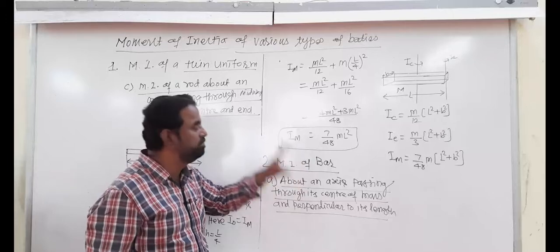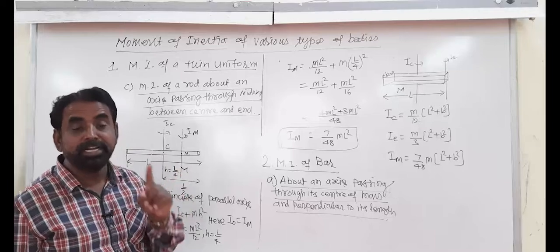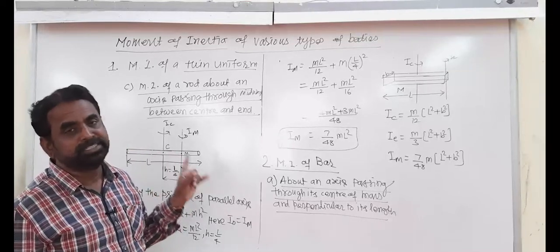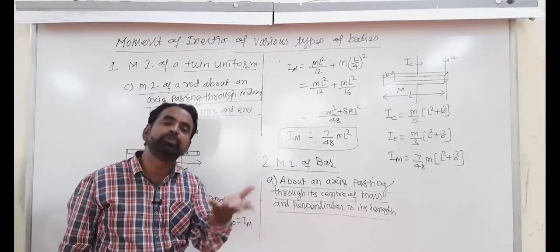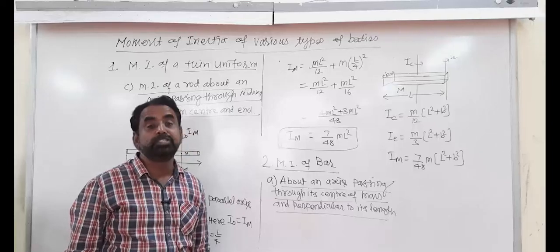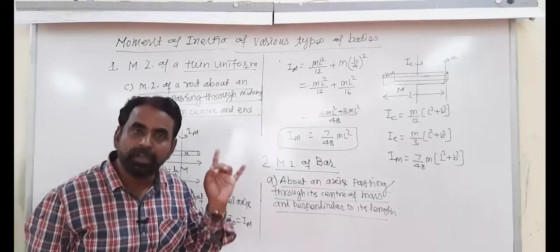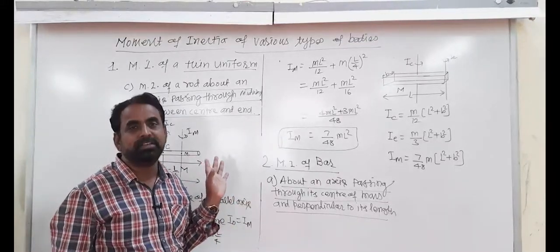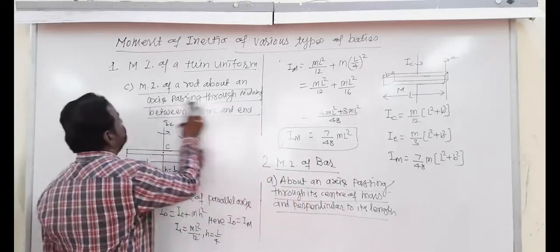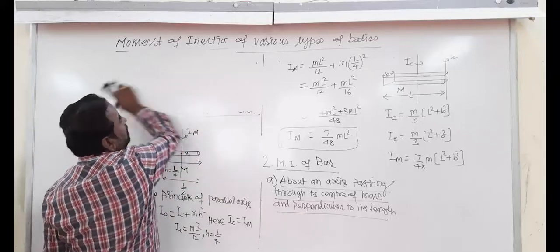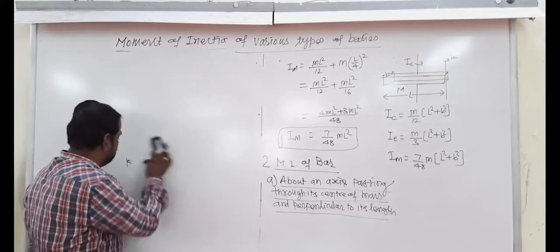And with the analogy of this, we have learned 3 plus 3, 6 formulas and 2 bodies. Moment of inertia we learned, and these formulas are widely used in numericals, sums, and so therefore you must remember the formulas. You must remember the formulas. Okay, so that is the first two bodies. Various types of bodies are there, and so the moment of inertia of rod and bar is to be calculated.